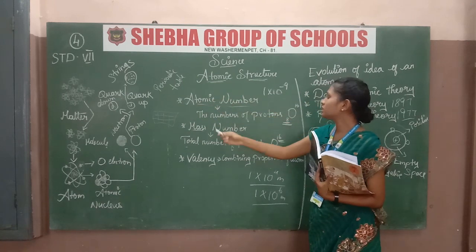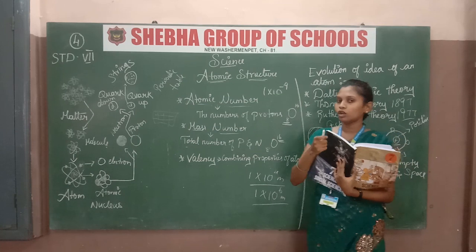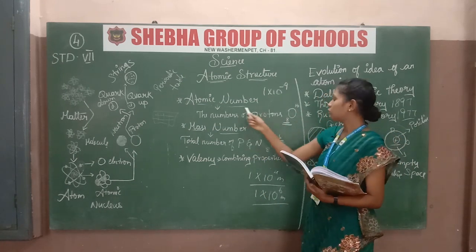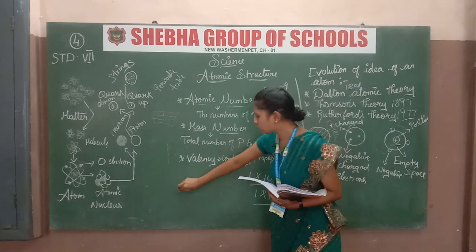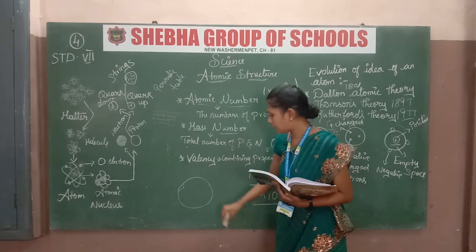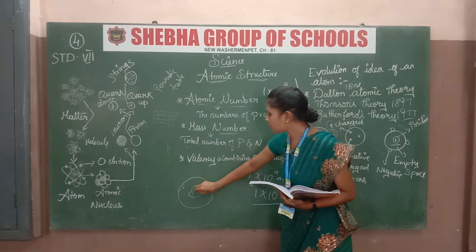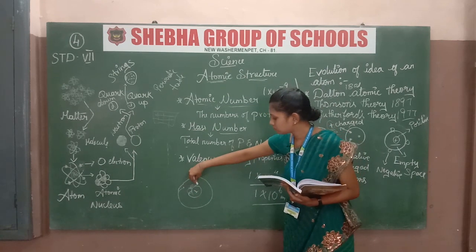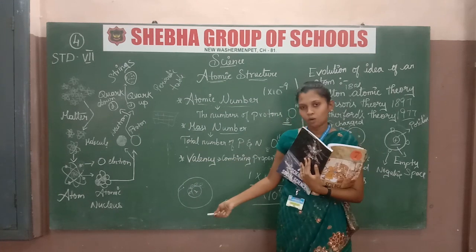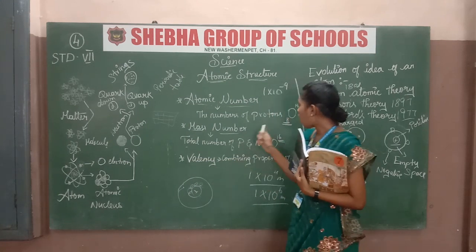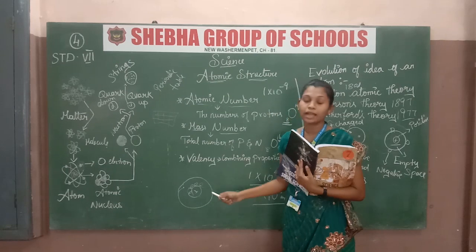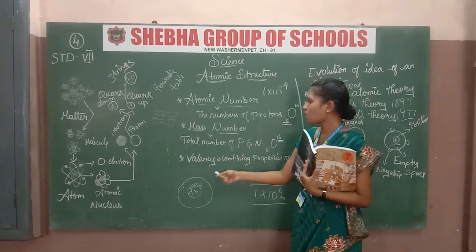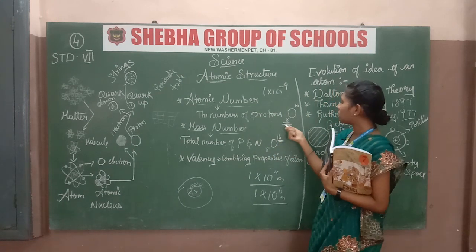Atomic number means the number of protons. What is a proton? A positively charged particle, that is what I told you. So we have to count, when we have the atom, in the center there are protons, positive charge. There are many protons, and we have to count them. Oxygen has 8 protons, so they wrote atomic number 8.